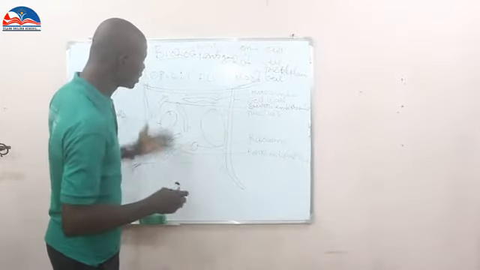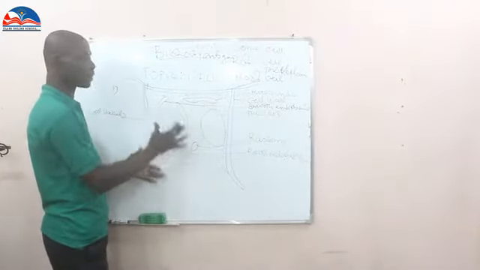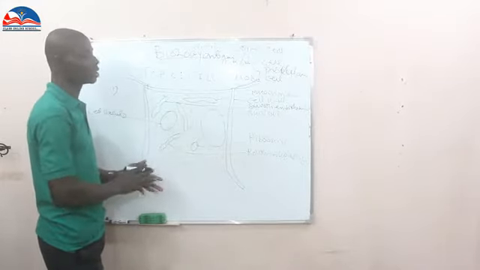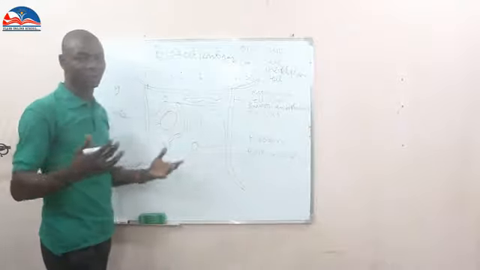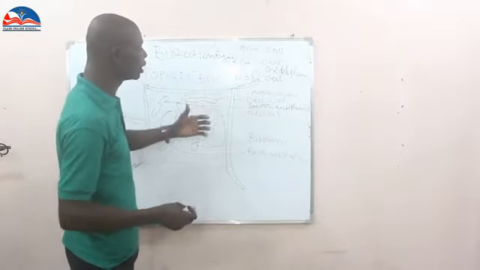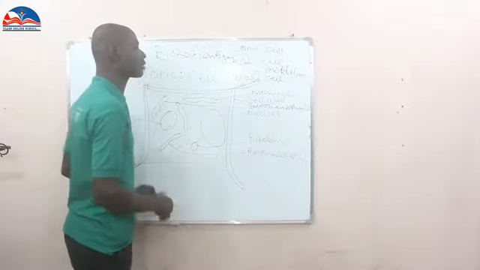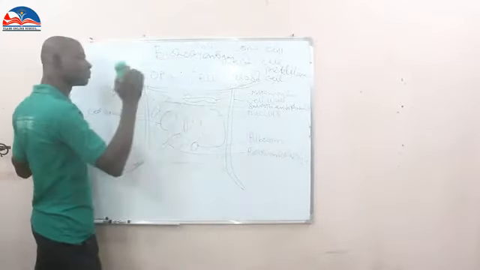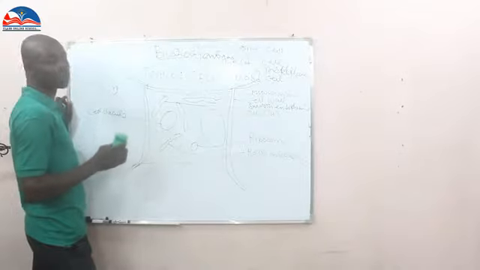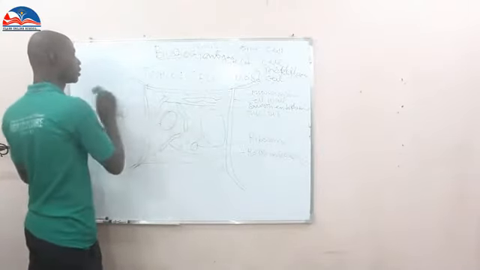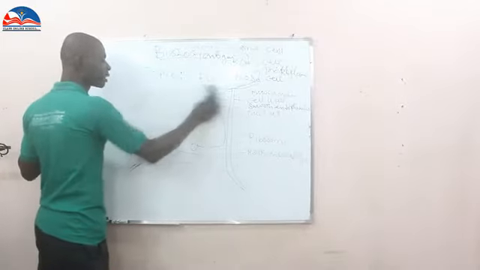Now, these are the components of plant cells and their functions. Another thing, we are quickly going to draw the structure of animal cells so that you see the typical difference between plant cells and animal cells.